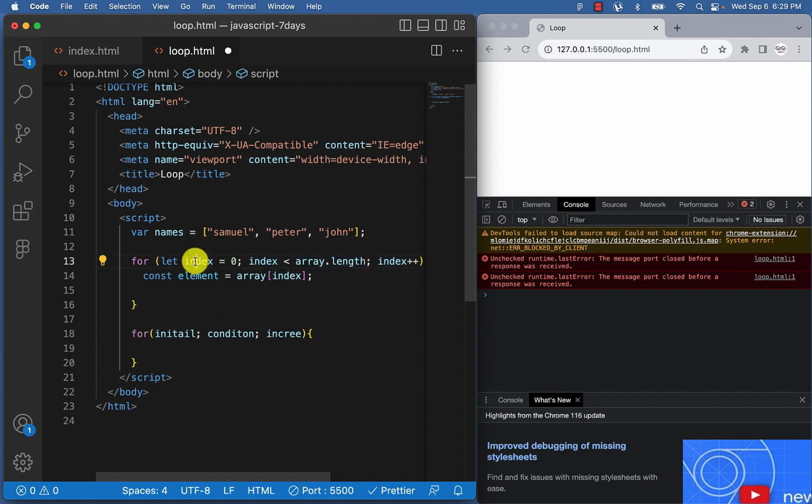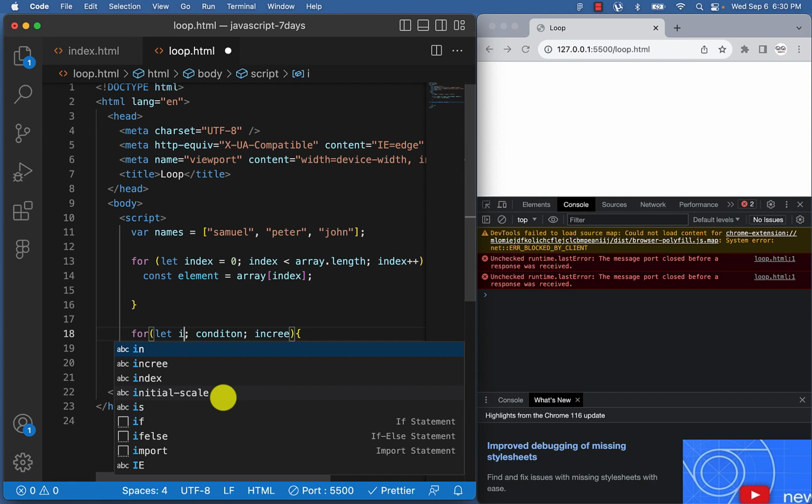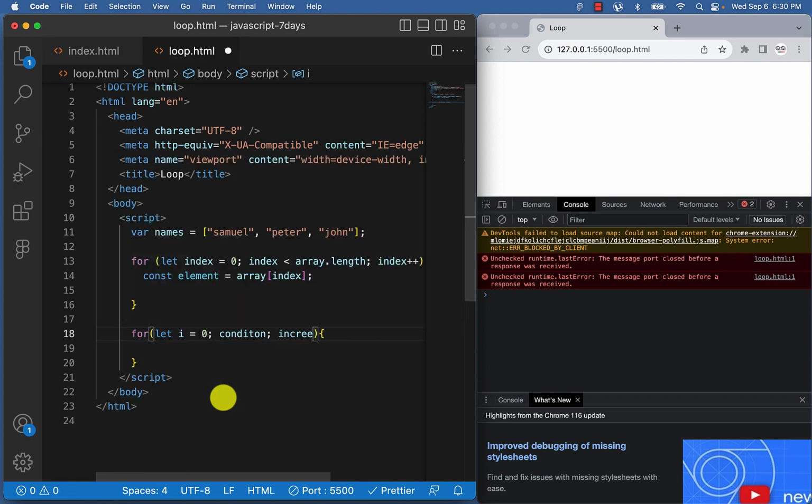Now you will see most developers using i, so they're just used to using i. Remember, let is like saying var as well, so it's basically the same thing. So if we still use var there to work, let's just use let here. i is equal to 0. So this is our initial index.